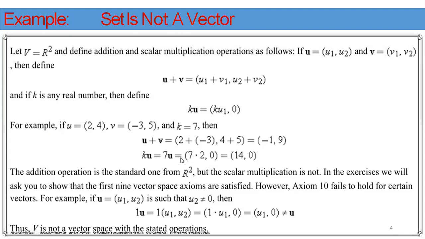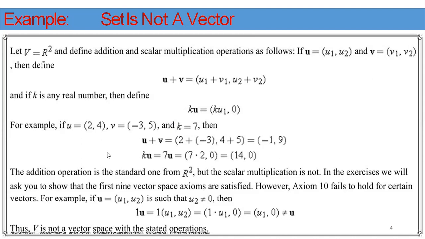That's why, by the definition of the scalar multiplication, we have to write 7 into (2, 0), that is equal to (14, 0). See here, the vector addition is satisfied in R square, but scalar multiplication is not satisfied.